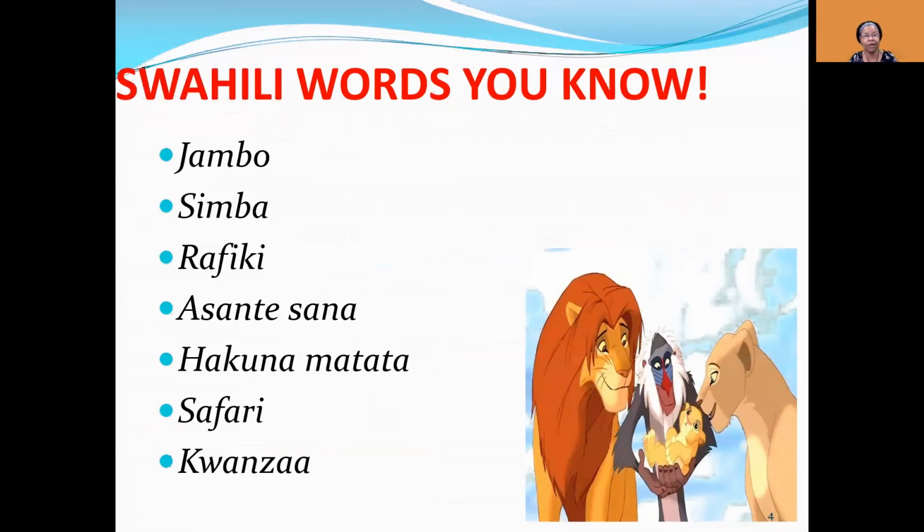And here are some fun words you already know. Jambo means hi. If you watch Lion King, I'm sure you are familiar with these words. Simba is the word for lion. Rafiki means friend. I think the monkey was the friend of the lion. Asante sana means thank you very much. And of course, the popular one, Hakuna Matata. Safari, that one has made its way into the English language. People just say, I'm going on safari.